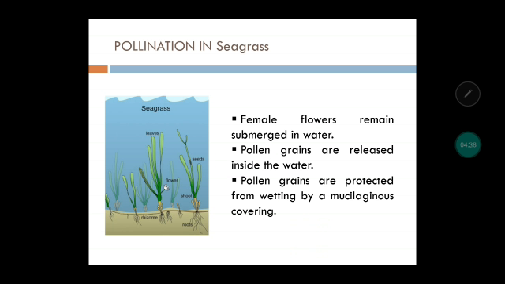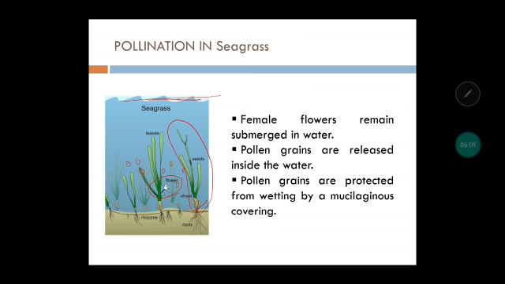Now talking about sea grasses, you can see these are sea grasses. These are the leaves, and the flowers over here. The female flowers will remain submerged. You can see over here, this is the water level, so they will remain submerged. The pollen grains are going to be released over here. So the chances are there that these pollen grains will sit on the stigma and then pollination will occur.